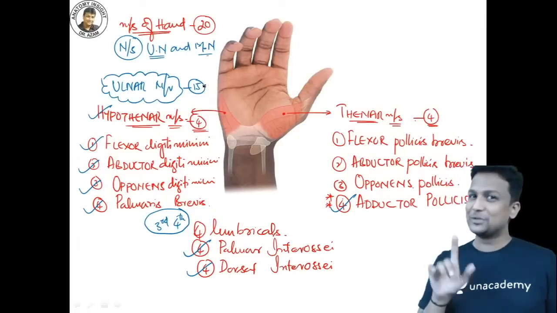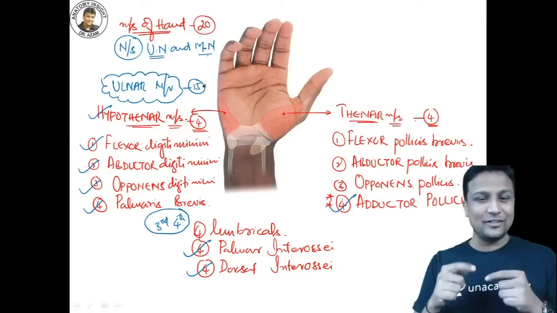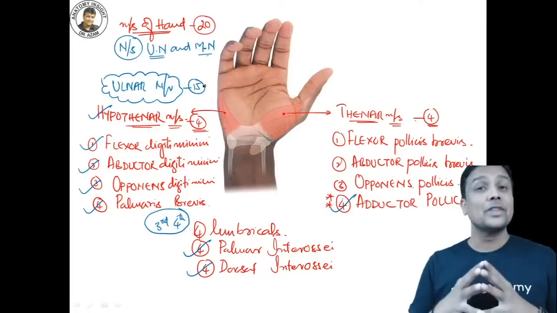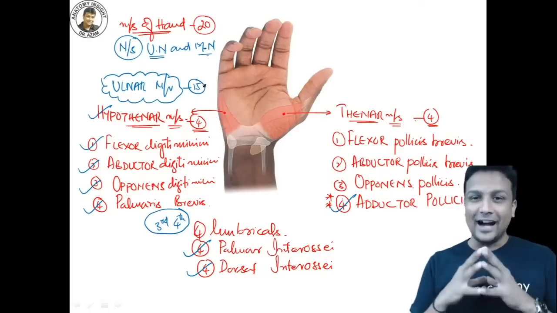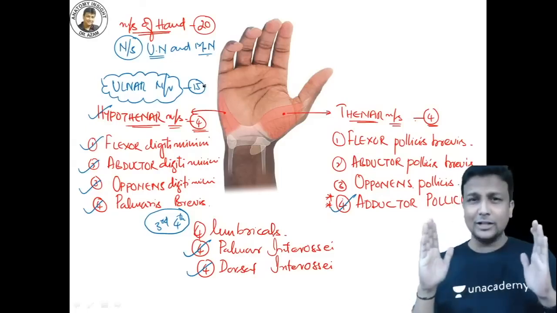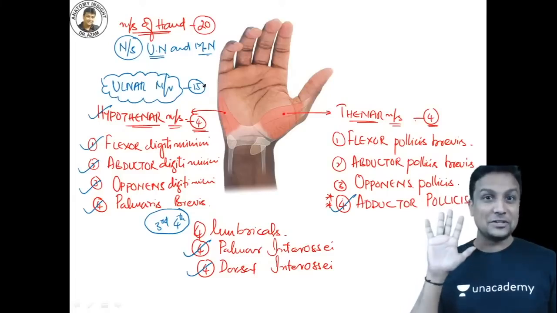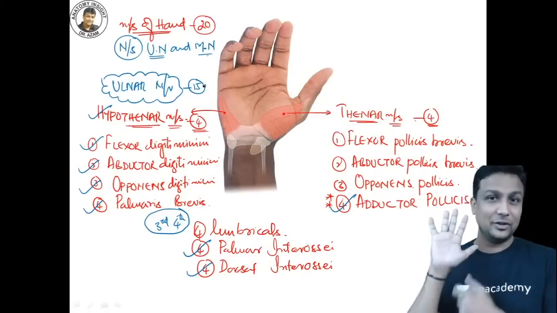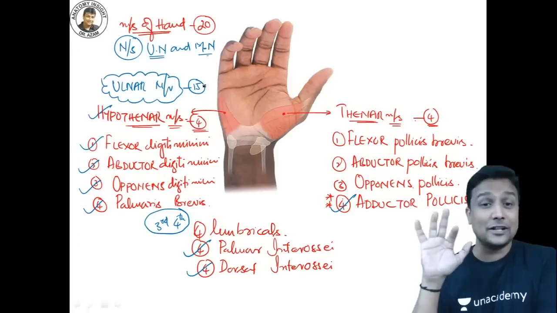They are required for playing musical instruments. And that is the reason why ulnar nerve is said to be the musician's nerve. Ulnar nerve is said to be the musician's nerve, guys. Out of all the 20 muscles of the hand, 15 muscles are supplied by ulnar nerve. That is the dominant nerve in your hand. So that is why it is known as musician nerve.